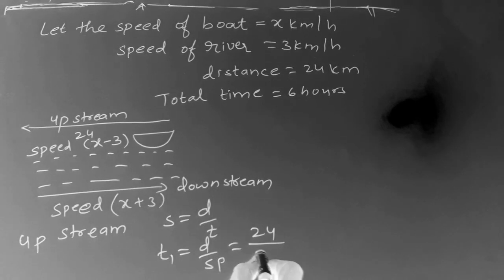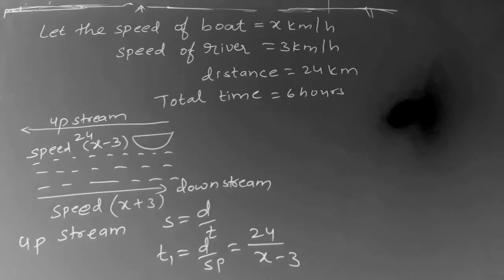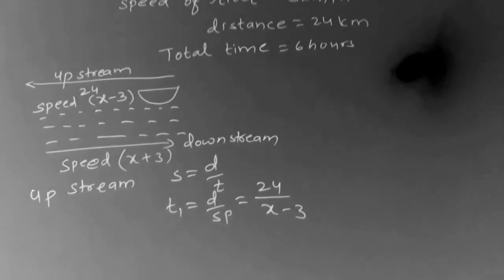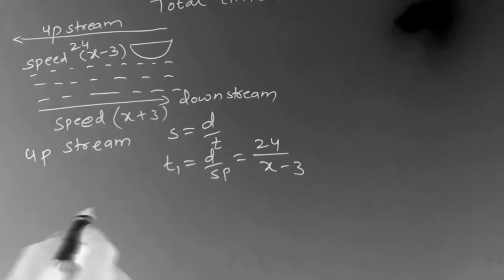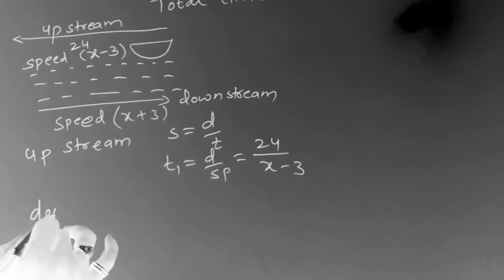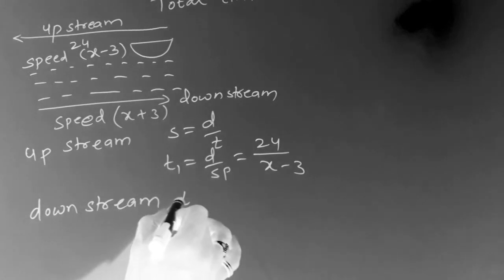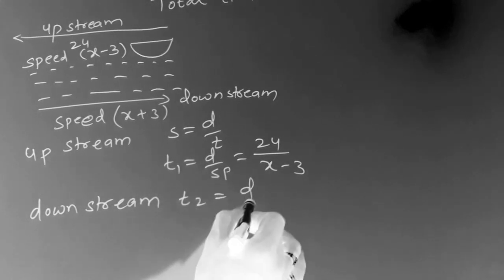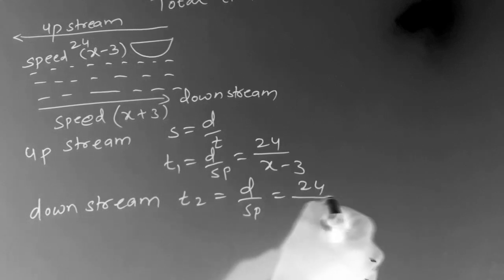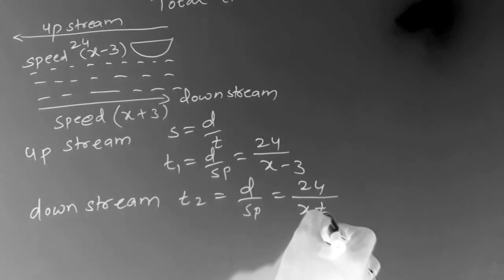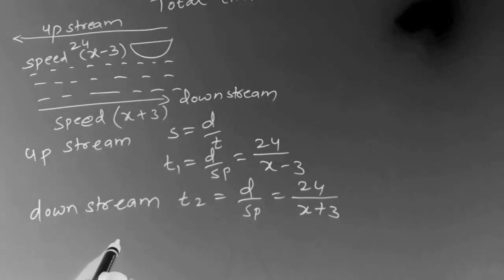Speed of the boat is x minus 3. So time taken for upstream is distance by speed, that is 24 by x minus 3. For downstream, time taken t2 is distance by speed. Here the distance is 24, speed of the boat is x plus 3. So the total time is 6 hours.